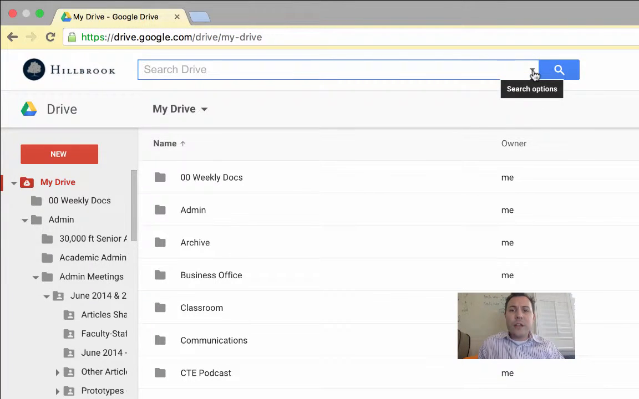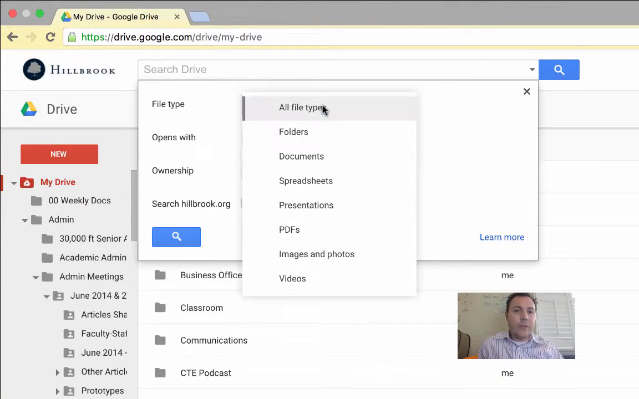So this little triangle hiding in plain sight will give you all the different file types that you can search for. You also don't have to add just documents, spreadsheets, and presentations. You can add anything into Google Drive. And if you're Google Apps for Education, you have unlimited storage.